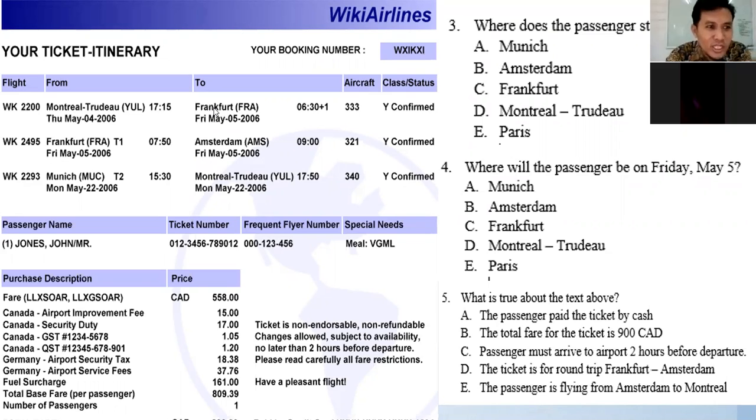Okay, now my question is, when did the passenger start his flight? Kapan dia mulai melakukan perjalanan? When does he start his trip? When does he start his journey? When does he start traveling? Friday, May. Is it Friday? Thursday. It's Thursday. That's right. From here, right? He starts from Thursday.